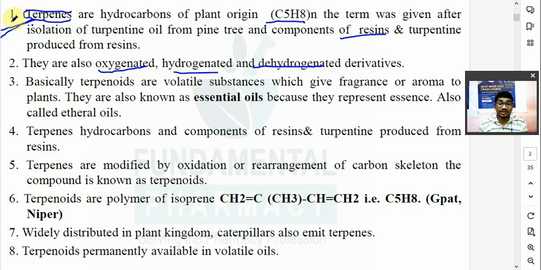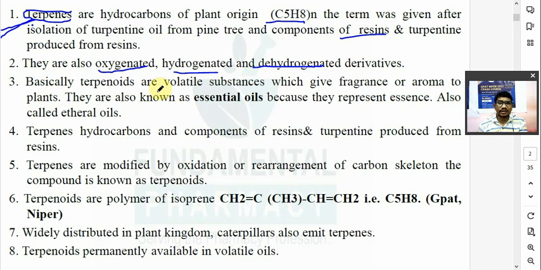Okay. But terpenes and terpenoids are a little different. Terpenes मतलब क्या? They are the hydrocarbons of plant origin, C5H8 n times. It might be one time, two times, three times. They are known as the terpenes, but their oxygenated product, or hydrogenated product, or dehydrogenated product of this hydrocarbon, they are known as the terpenoids.